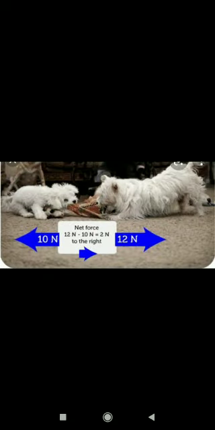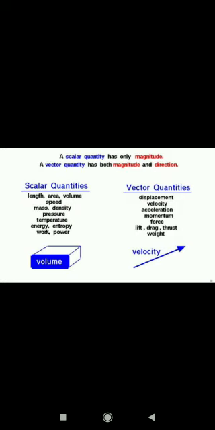Now, there are two types of quantities when you talk about physics. Always remember this: scalar quantity and vector quantity. Scalar quantity will have only magnitude, like length, area, volume, speed. It will not have direction. Length cannot have direction. I cannot say this much length is having right direction. No. Or area will not have direction, left, right, up, down, nothing. So scalar quantities will have only magnitude.